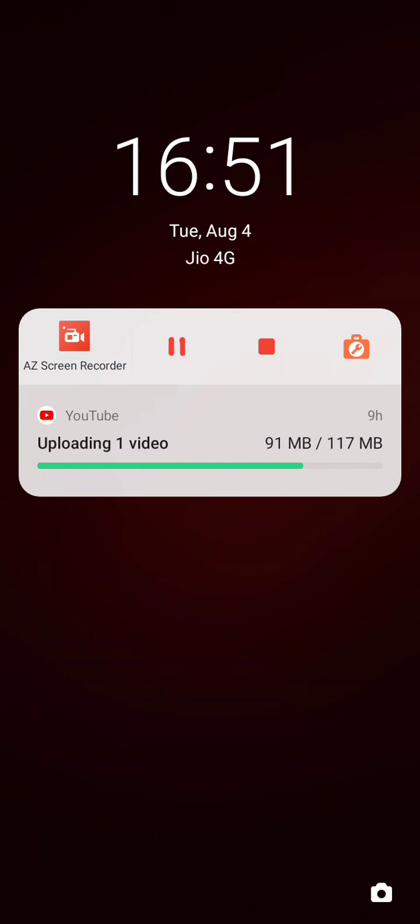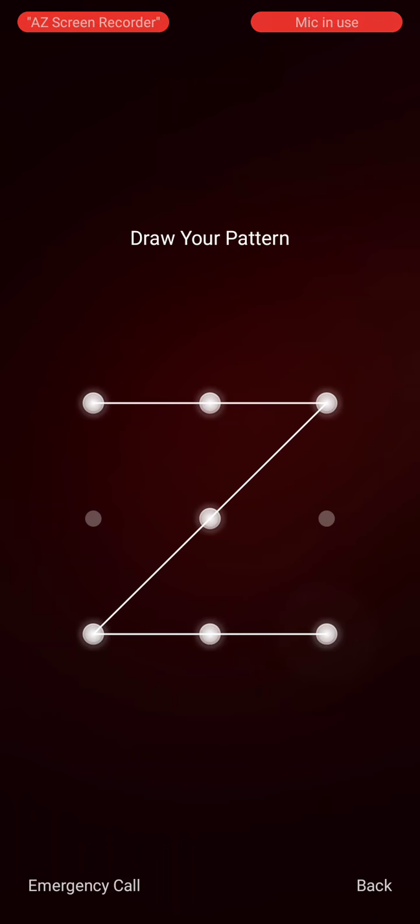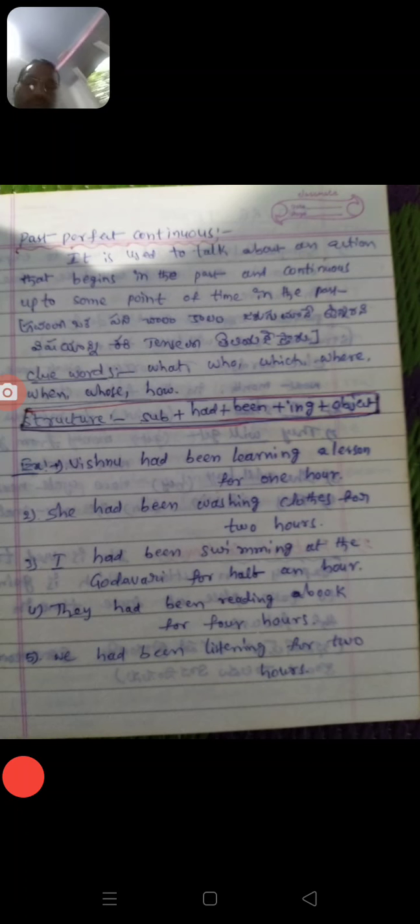You can see examples in the notes or in our notebook. Vishnu had been learning a lesson for 1 hour when he was in 7th class. She had been washing clothes for 2 hours when she was in the house yesterday.